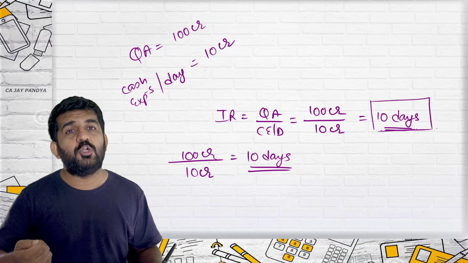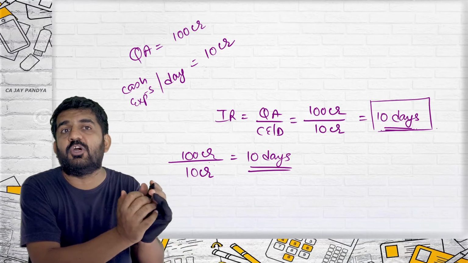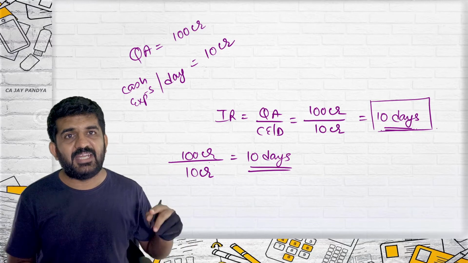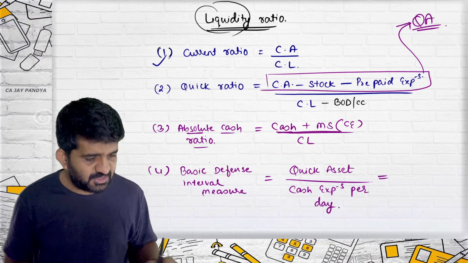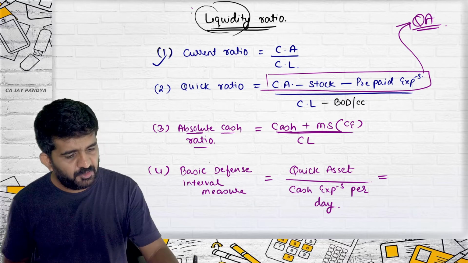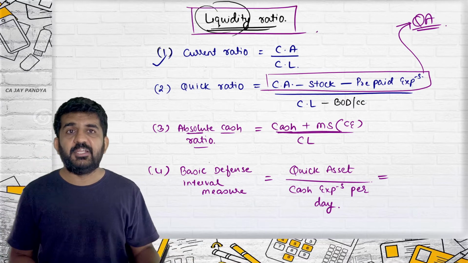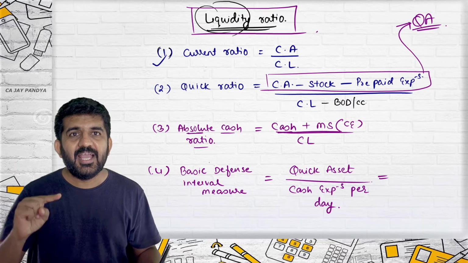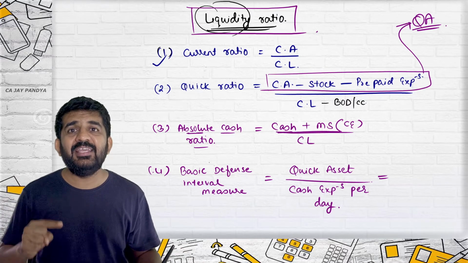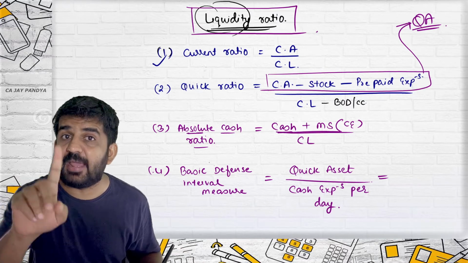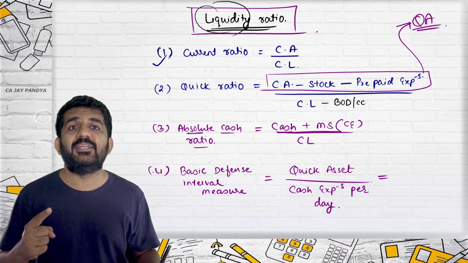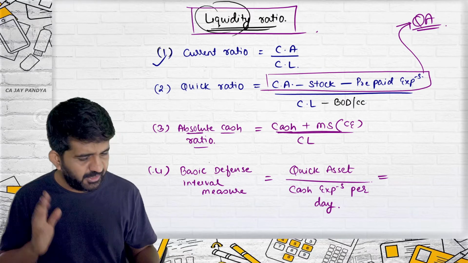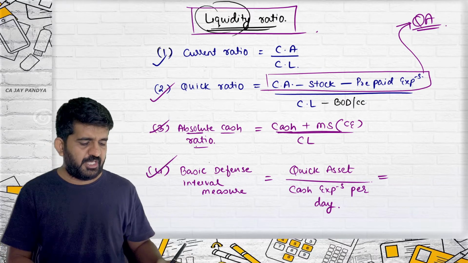Even if we are not doing any business, our current assets are capable of paying 10 days of our cash expenditure. This is the basic defense interval measure. Which ratio was this? Liquidity ratio. And there is one common thing: the higher this ratio, the higher the liquidity position. I am not saying it is good or bad for the company, but the higher this ratio, the higher the liquidity position. So this is current ratio, quick ratio, absolute cash ratio, basic defense interval ratio.